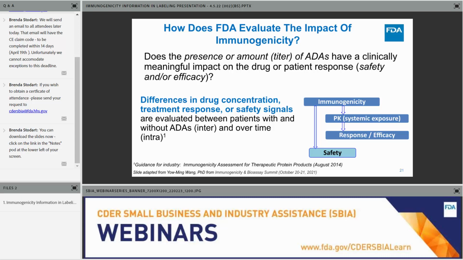This would be assessed by evaluating if there are differences in drug concentration, treatment response, or safety-related events in patients with antidrug antibodies compared to those without. This would also be done over time. The treatment, patient, and product factors, along with antidrug antibody incidence and assessment of immunogenicity impact on PK, efficacy, and safety, are all considered when defining the overall immunogenicity risk for a product.